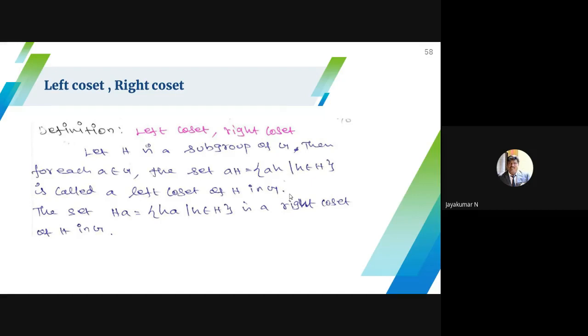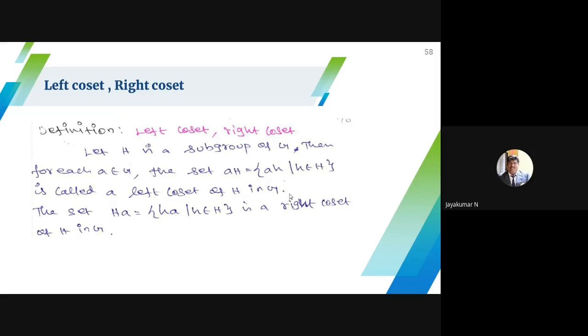How do you write the right quotient? If you keep a on the left-hand side of the subgroup, that is the left quotient. If you keep a on the right-hand side of the subgroup, it is the right quotient. How do you construct the left quotient?